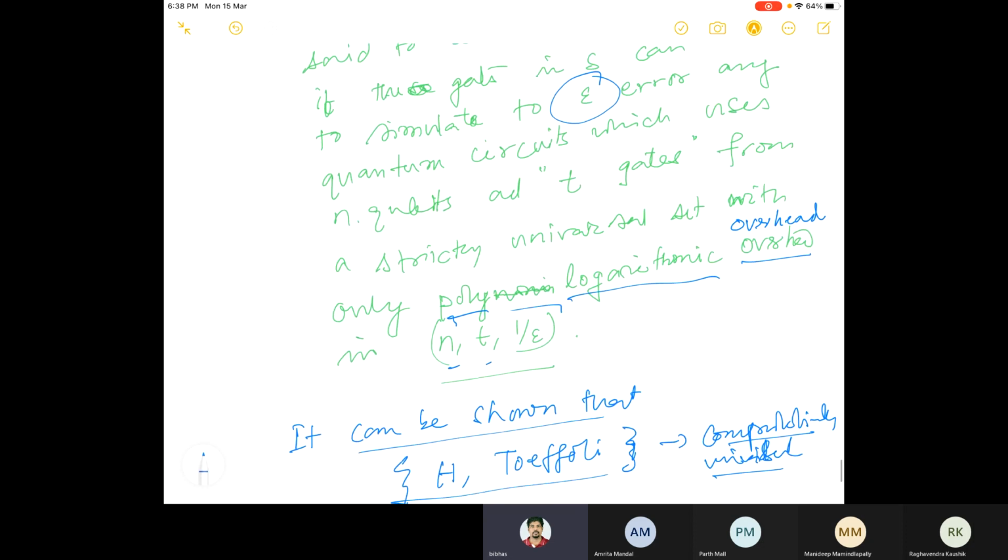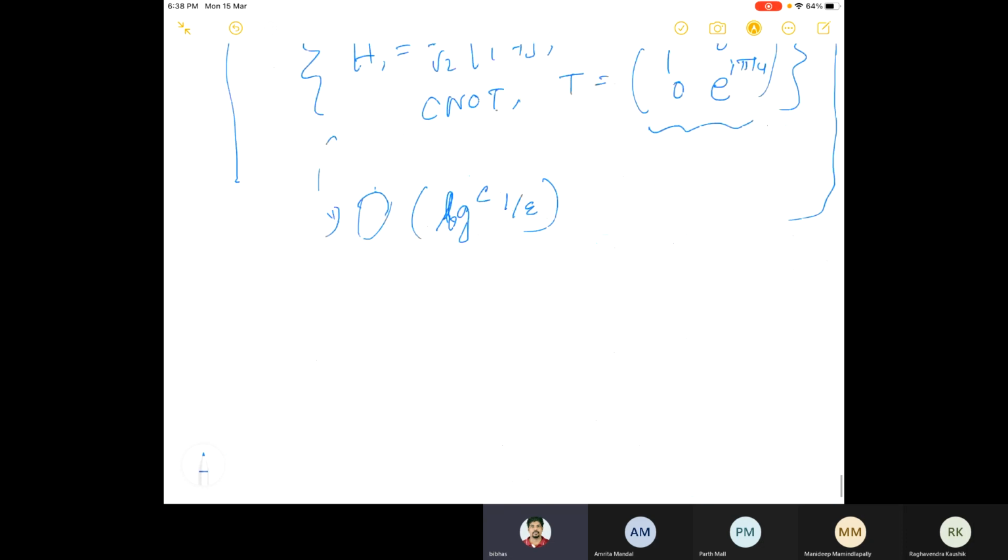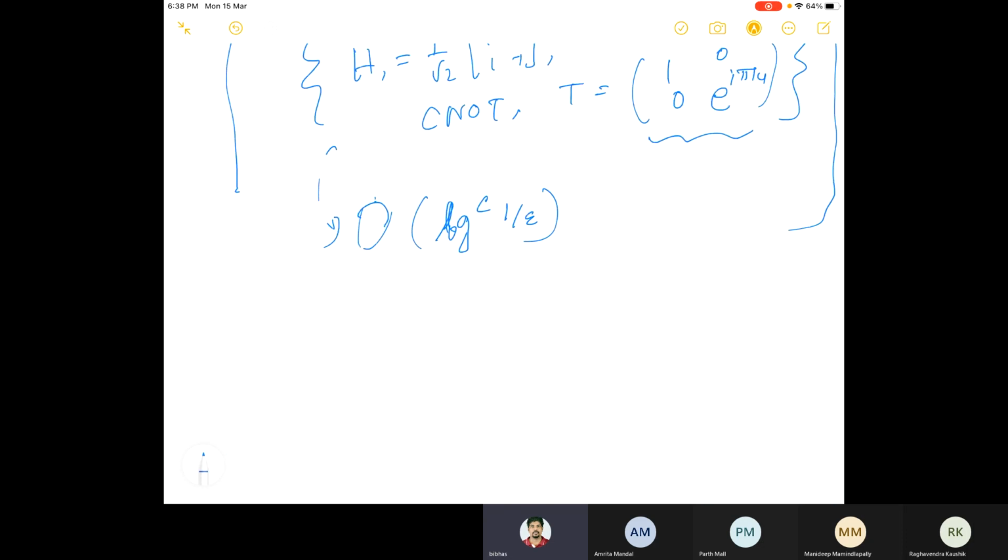So you want to do that, then this order is like this: log to the power c of 1 over epsilon, and c, as I said before also, is approximately 2 as claimed by Nielsen and Chuang. And this is a famous theorem. This is called the Solovay-Kitaev theorem.